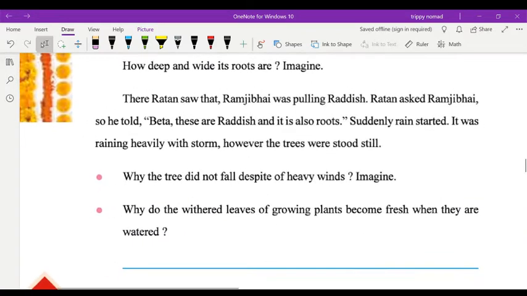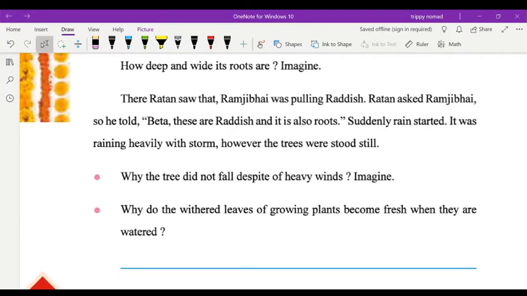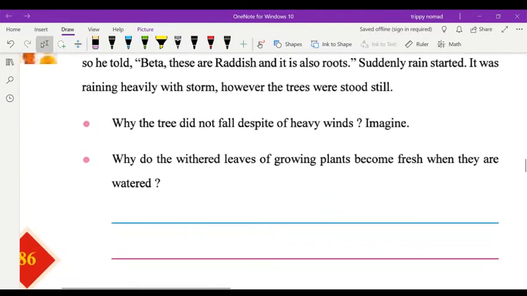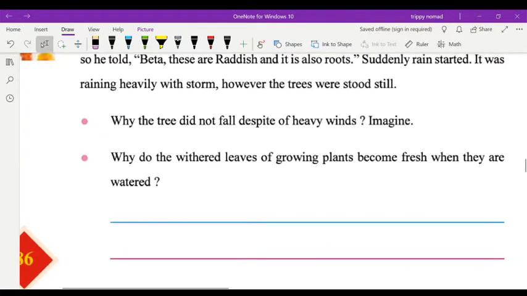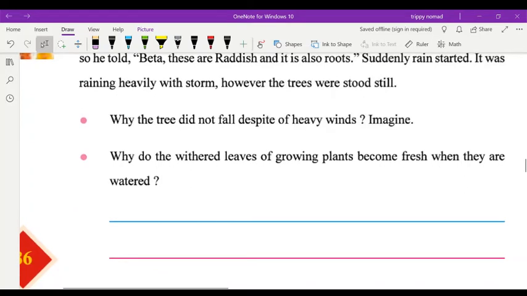Why did the tree not fall despite heavy winds? And imagine all this, mostly you have seen that trees did not fall because of heavy rain and wind. Why? Because roots bind the soil particles very firmly, so the plant did not fall.